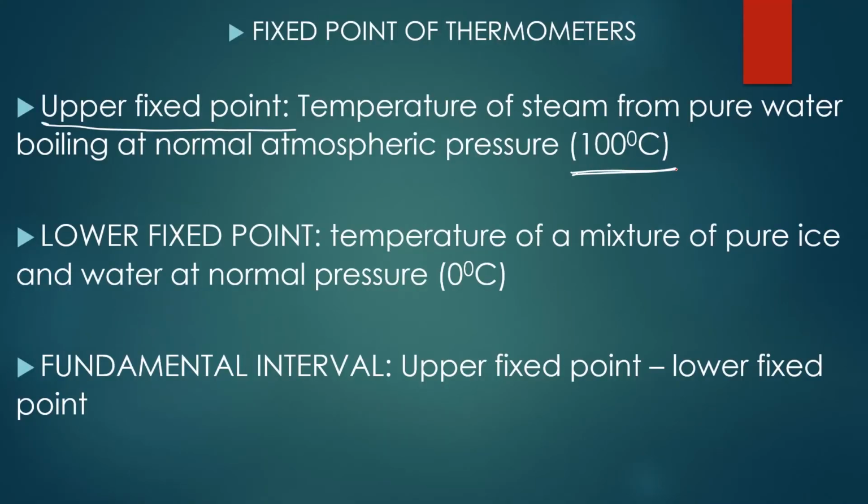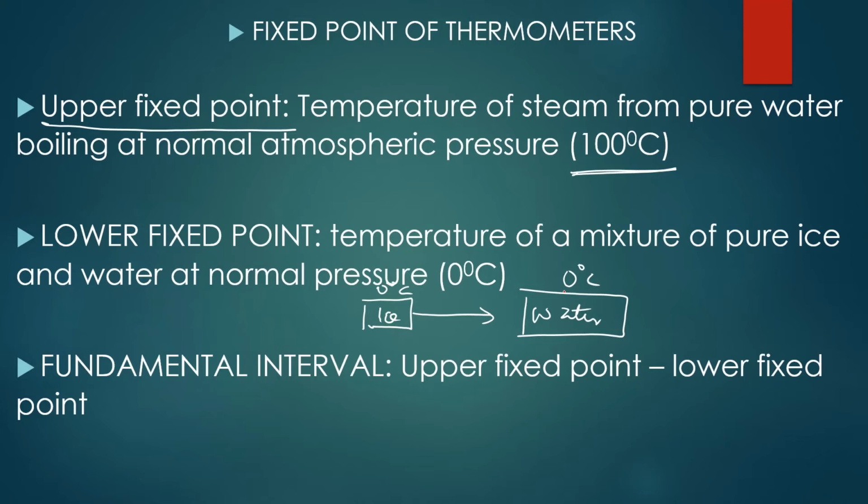Lower fixed point: this is the temperature of a mixture of pure ice and water at normal atmospheric pressure. You all agree with me that the temperature of the pure ice is 0 degrees Celsius, right? And when the pure ice is converted to water, it still maintains that temperature of 0 degrees Celsius before an increase in temperature, right? So when you have the ice and water, this ice at 0 degrees Celsius to water at 0 degrees Celsius, here the conversion is brought about by what is called the latent heat of fusion, right?